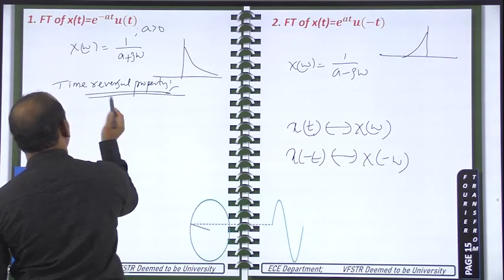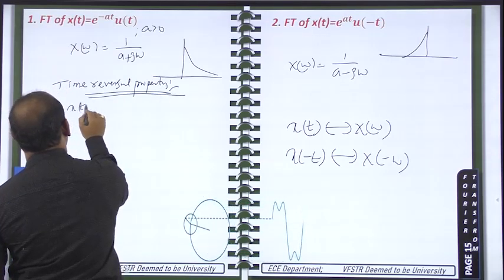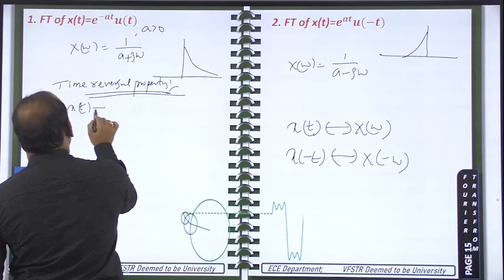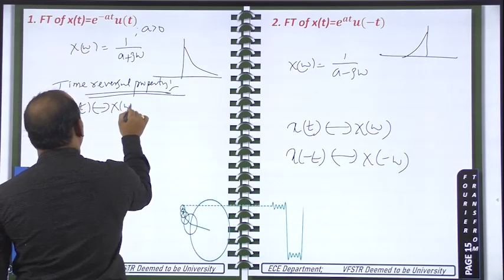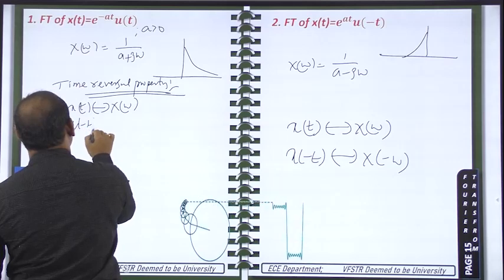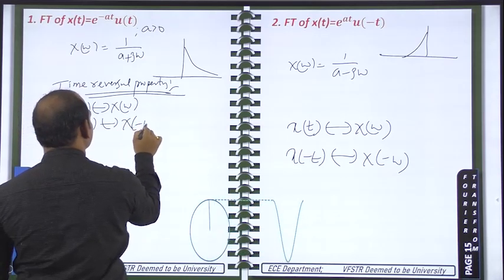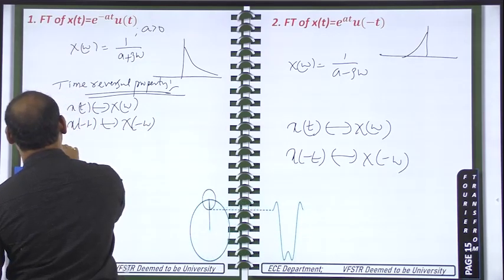Time reversal property of the Fourier transform. So x of t has the Fourier transform X of omega, and x of minus t has the Fourier transform X of minus omega. For this one, the proof.